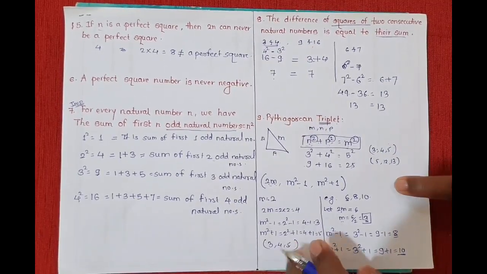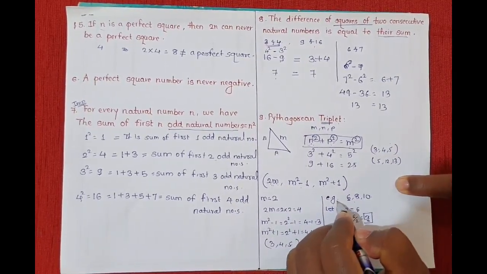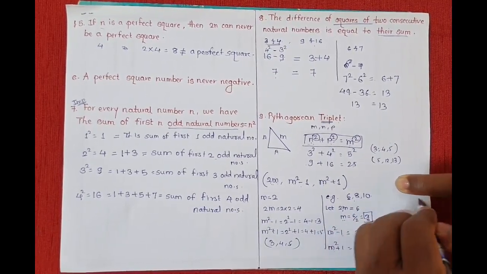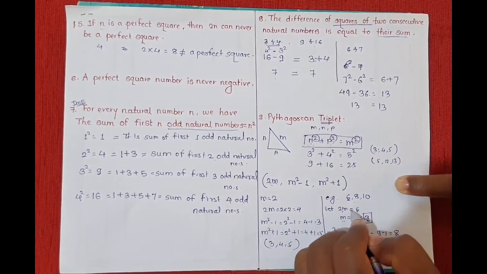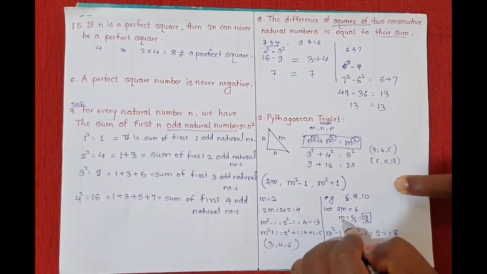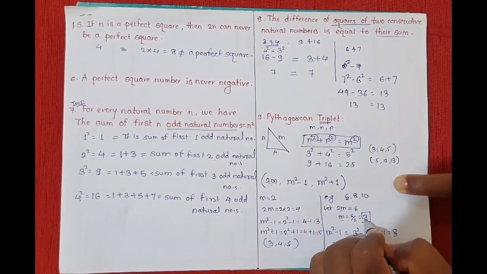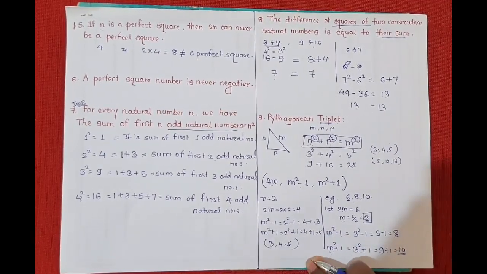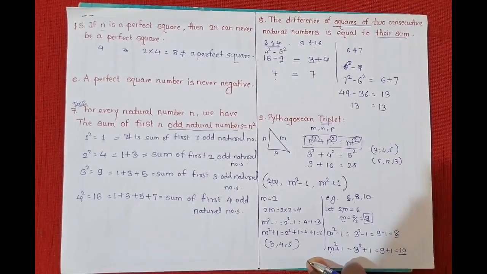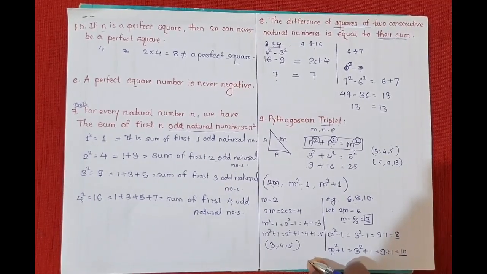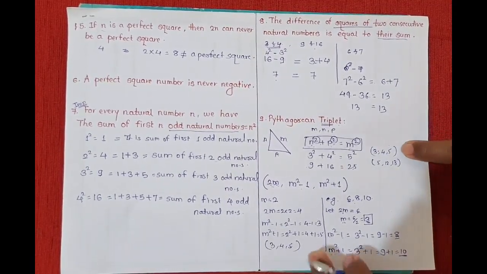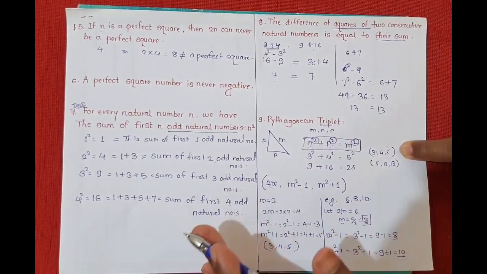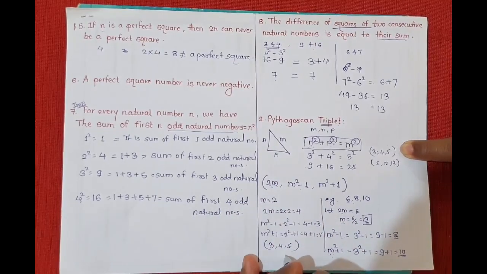Understood? So while solving, you have to write: let 2m, m square minus 1 and m square plus 1 be a Pythagorean triplet. So let 2m is equal to 6, then find the value of m. Once you get the value of m, you can use that in the next two formulae. In this way you can check whether the given set of numbers is a Pythagorean triplet or not, or if you want to find Pythagorean triplets, you can take m as any natural number other than 1 and find them.